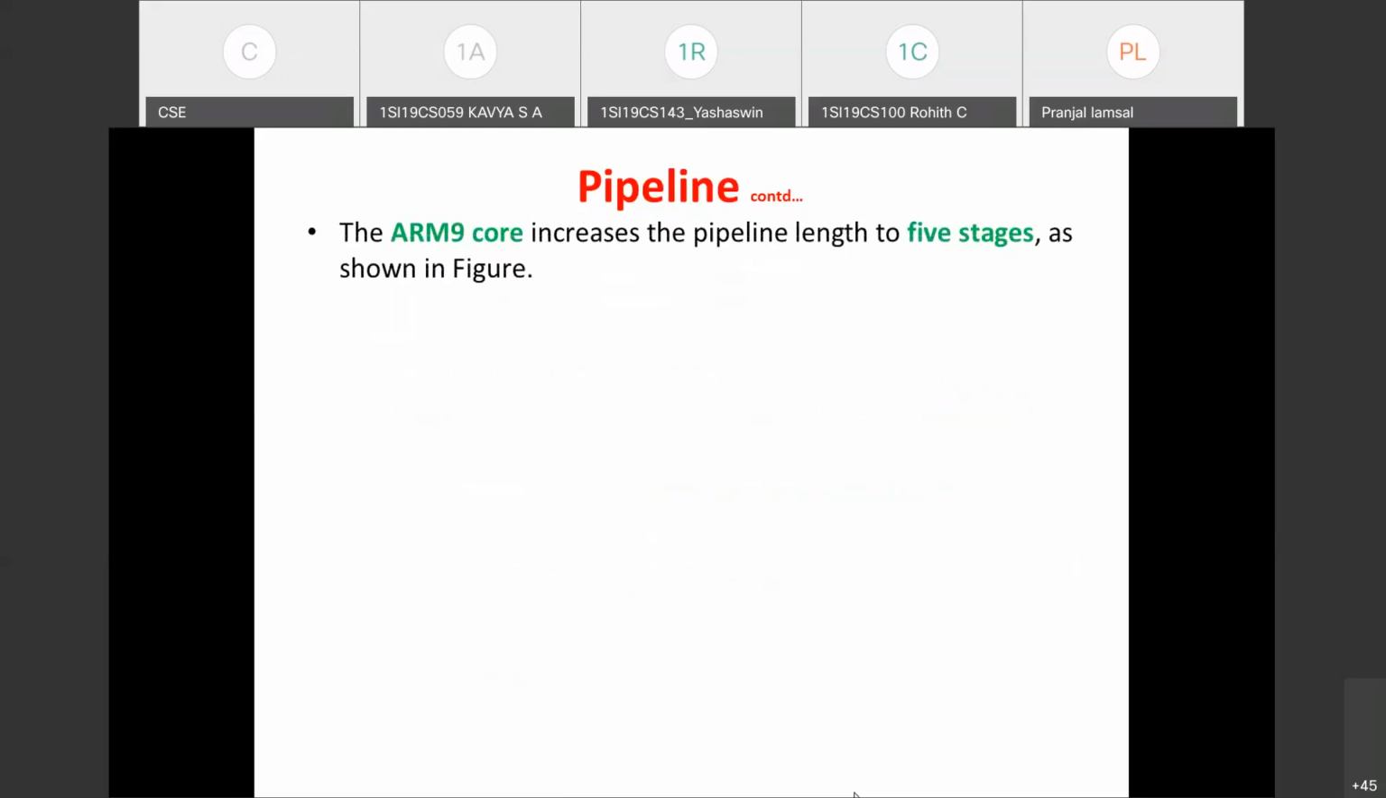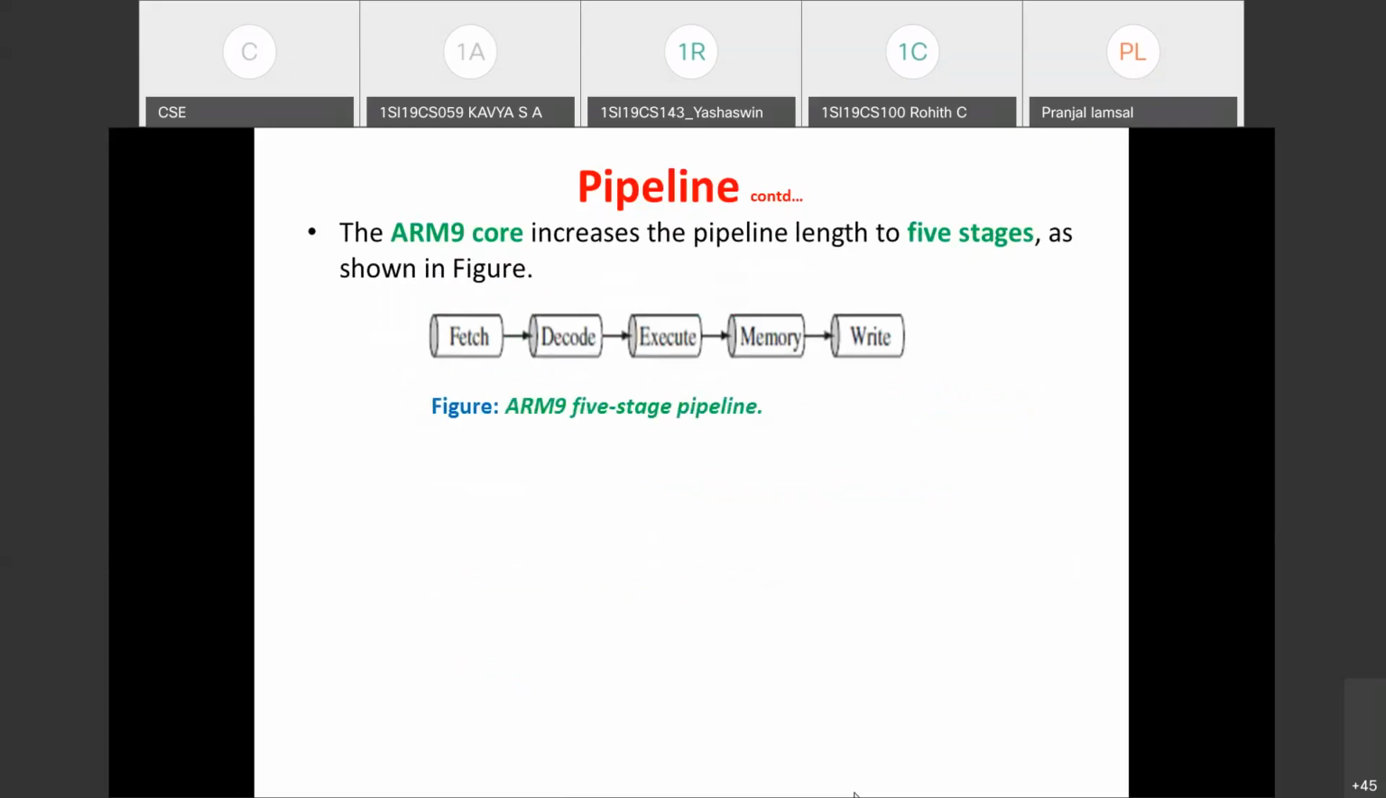Now coming to the ARM9 processor. This is the 5-stage pipeline used in the ARM9 processor. In addition to fetch, decode, execute, it adds two more stages, that is memory and write stage. During execution, if data is to be fetched from the memory, the memory stage is used. And once the result is computed and is to be written back, the write stage is used. So this is the 5-stage pipeline used in ARM9.